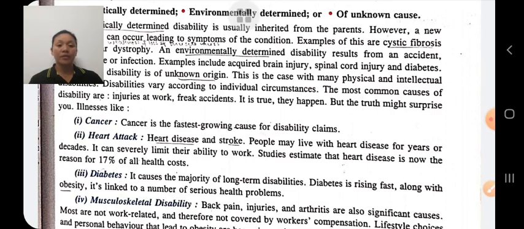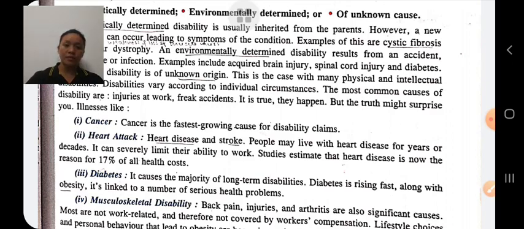Heart attack: if your heart does not beat normally, if there is heart disease, heart attack, stroke, people may live with heart disease for years or decades. Heart attack is also a cause of disability.